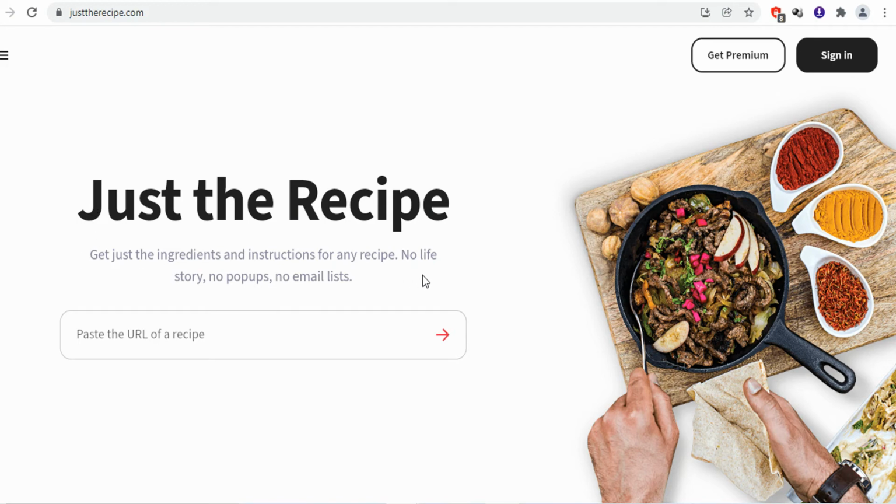The next website in our list is justhairrecipe.app. If you love cooking, then this website is for you. Sometimes when you browse the recipes online, you forget the ingredients. So by using this website, you can learn how to make food. Here you will find the list of ingredients and the instructions which you can follow to make any recipe.